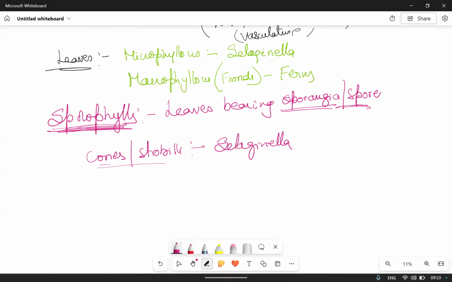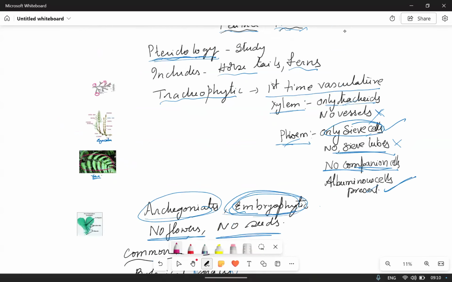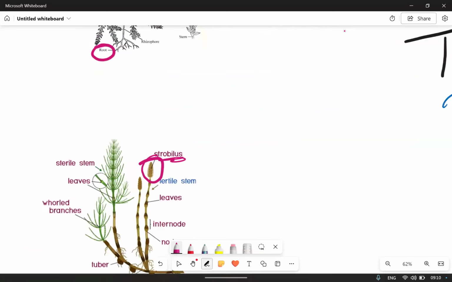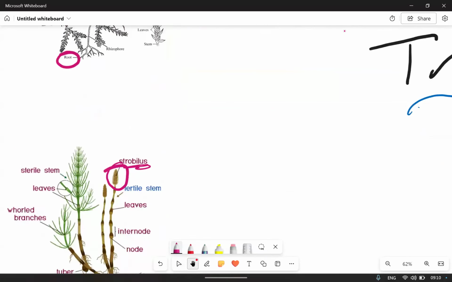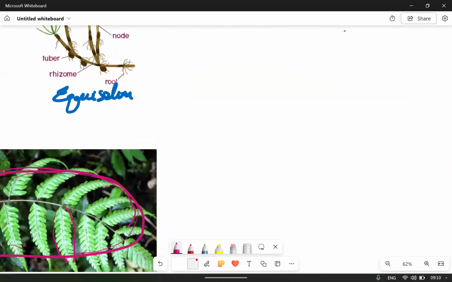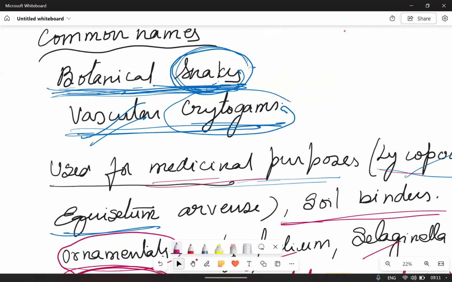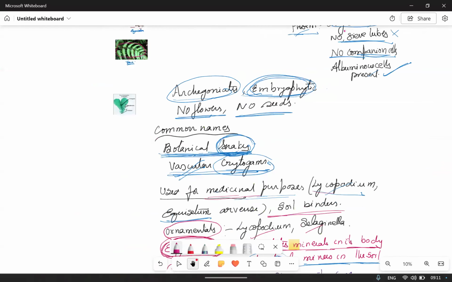Important: Equisetum. See the cones in Equisetum. Diagram-based questions they will also ask. This is the strobilus or cone. In this diagram of Selaginella, we are not seeing the cones clearly. All these sporophylls compactly arrange to form the cones or strobili. Only in Selaginella and Equisetum can we see them, those examples we have to remember.